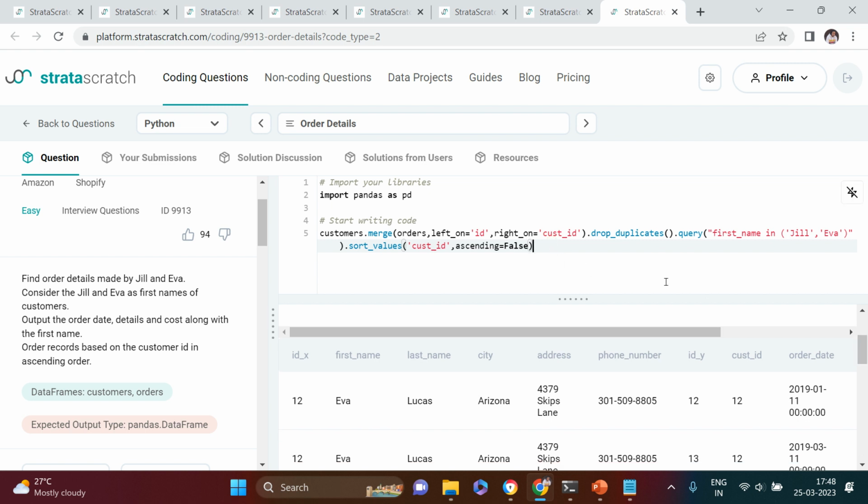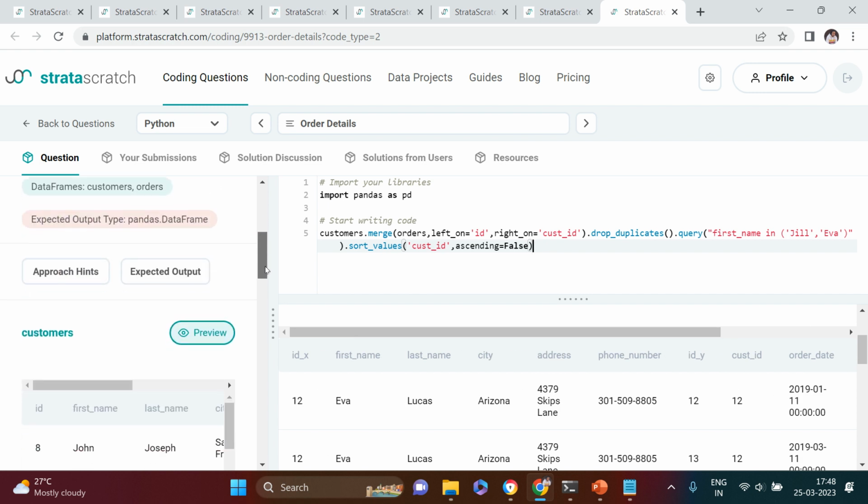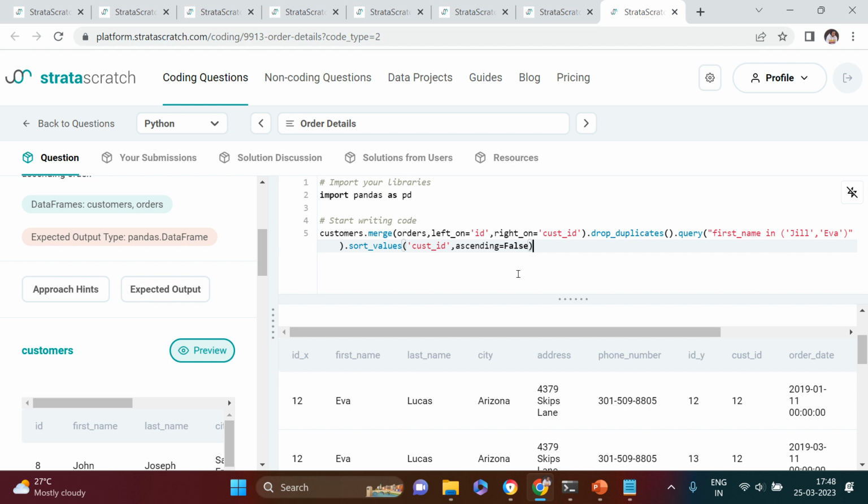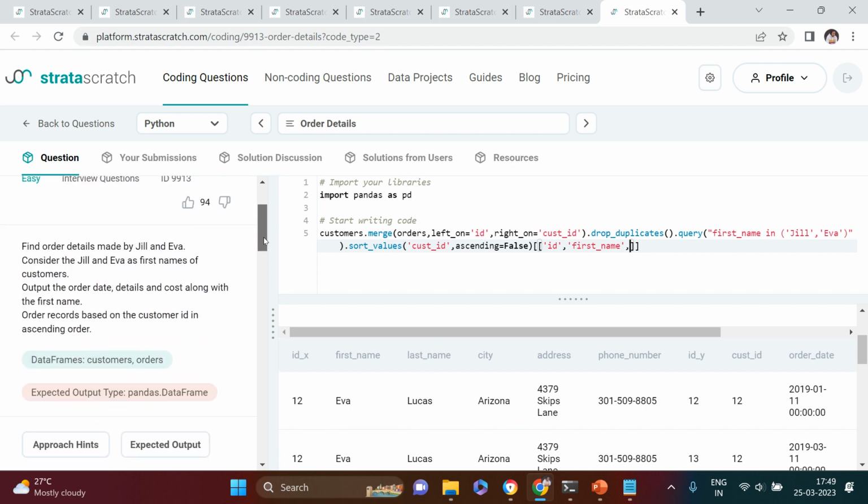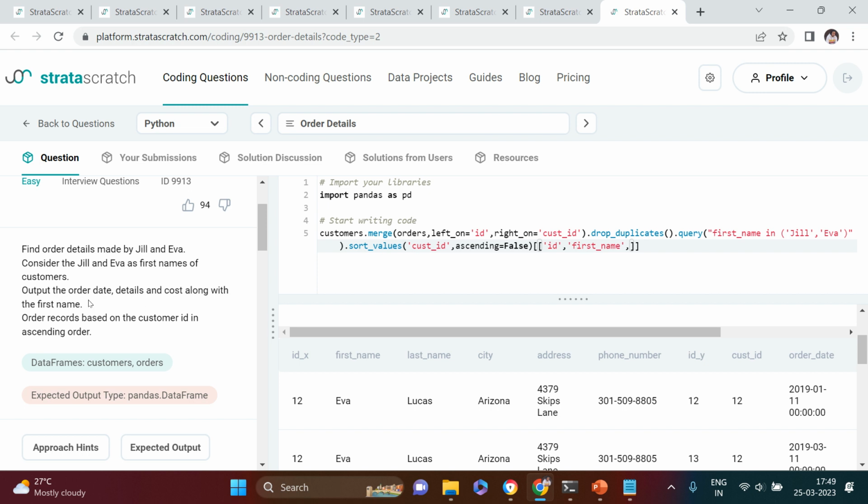The next thing we need to do is pick specific columns only. What are the columns expected in the output? That is ID, first name. Let's put them. ID, then we require first name. Then last name. No, last name is not expected. ID is also not expected, I guess. What it is asking is to output the order date, details and cost along with the first name. Okay, so ID is not needed. That's done. Then what next? It says order date. So order date is here.